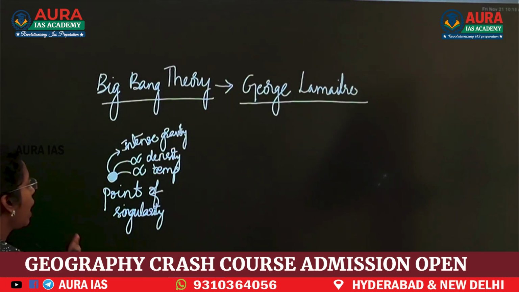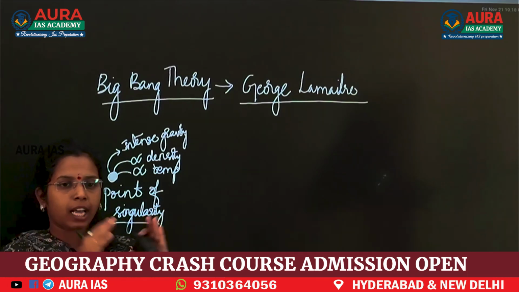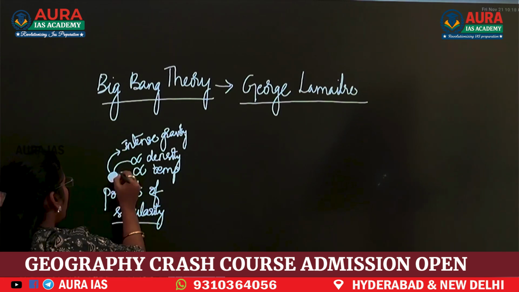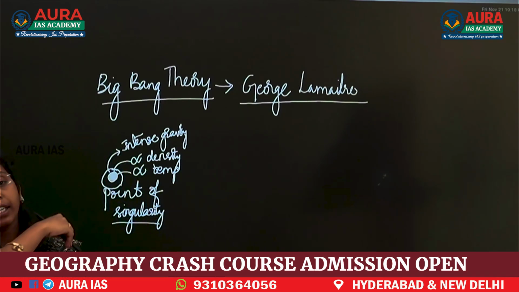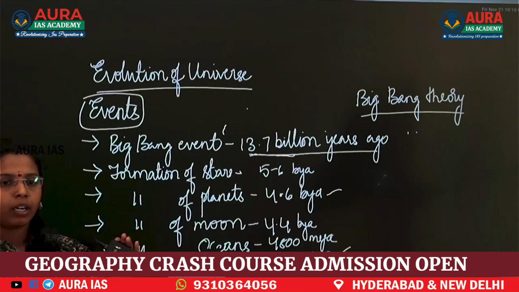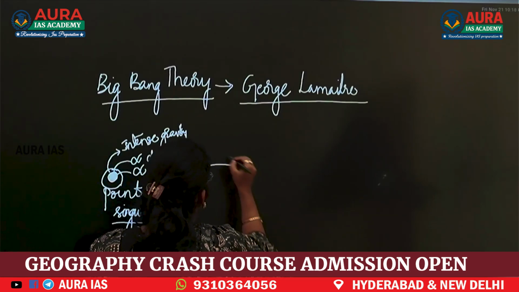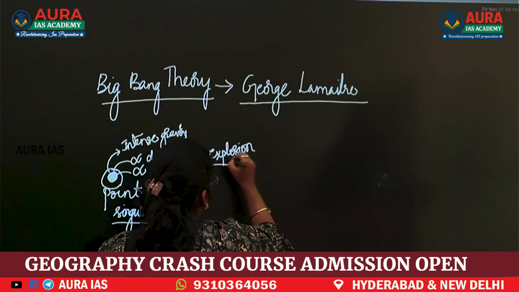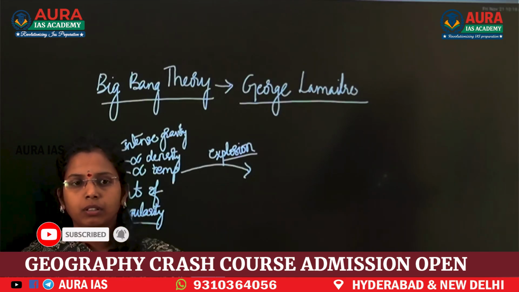See, listen properly. This point of singularity means all the matter is together inside this point. So this is known as the point of singularity. Around 13.7 billion years ago, this point banged, this point exploded. Understood here?